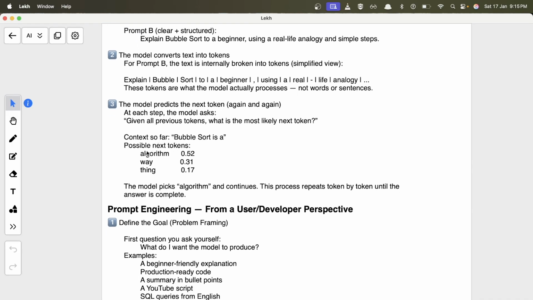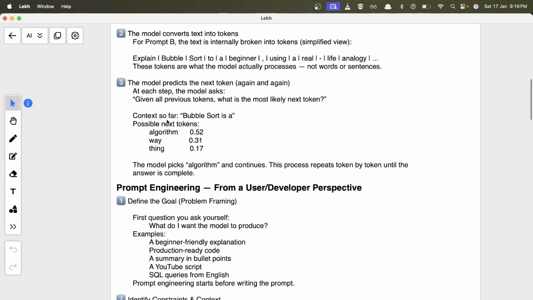So the next word, let's say, is algorithm, way, or thing. Maybe there are three words that it needs to pick from. There are three options, and each option has a probability defined to it. The first one has the highest probability, then this has the second highest probability, and so on. Based on different algorithms, or based on the settings you have set up in the LLM, like temperature, top P, top K, and all those things, it will pick an option from all the probable tokens and give you that in the output. It will again do the same thing for the next token, and keep doing the same for the next token until the whole answer is complete. That's how the LLM model works at a high level.